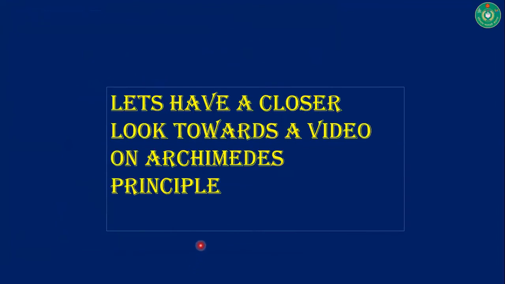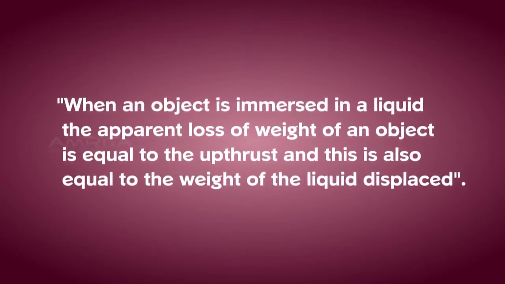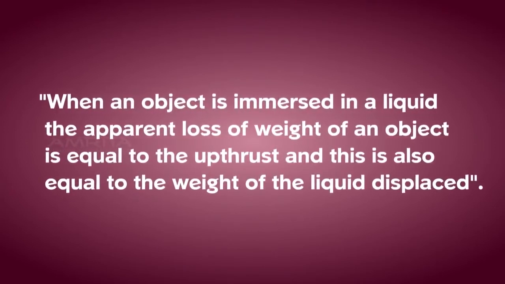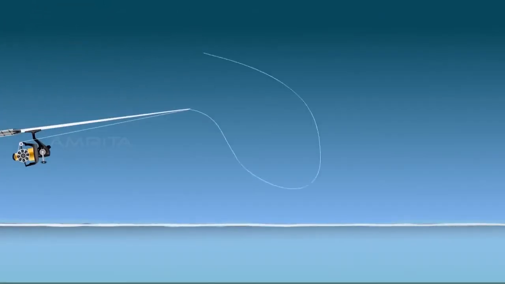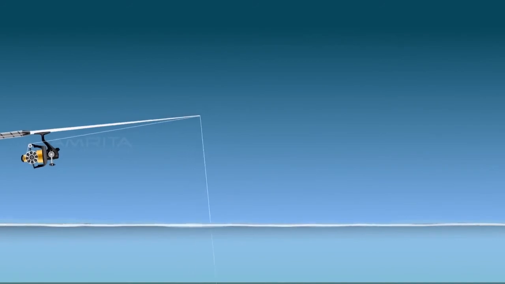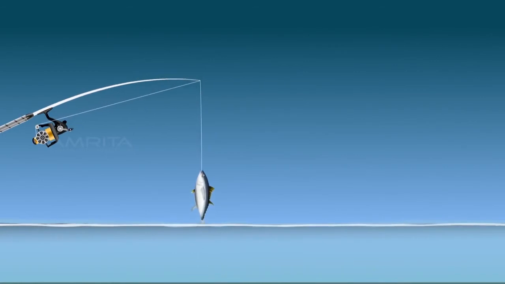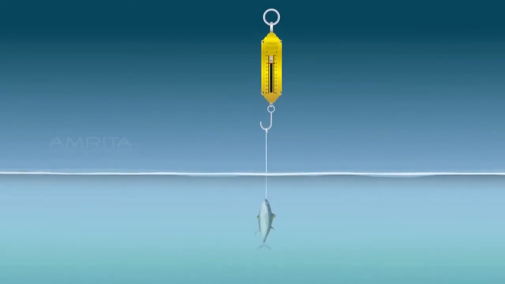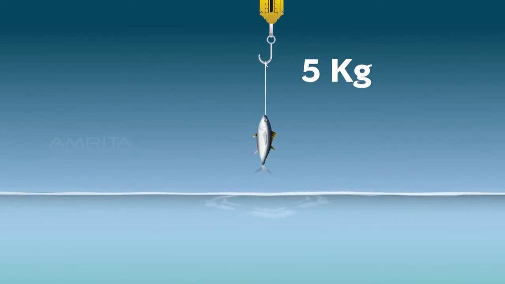Let's have a closer look at a video on Archimedes' principle. Archimedes' principle states that when an object is immersed in a liquid, the apparent loss of weight of the object is equal to the upthrust, and this is also equal to the weight of the liquid displaced. We see the uses of this principle in our daily lives. Ever caught a fish with a fishing line? When pulling the line, you would have felt the weight of the fish in water is lighter than when the fish has surfaced. Say the weight of the fish in water is 4 kilos. Its approximate weight outside would be 5 kilos.